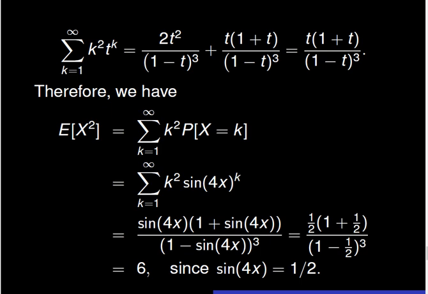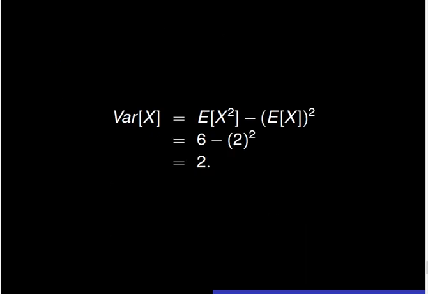We then apply the formula in order to simplify the expectation of x squared. It comes that E of x squared is 6, since sin(4x) is equal to 1/2. Finally, Var of x is equal to E of x squared minus the square of E of x. Thus, the variance of x is equal to 6 minus 4. In sum, the variance of x is 2.